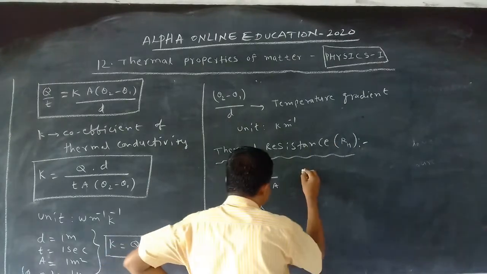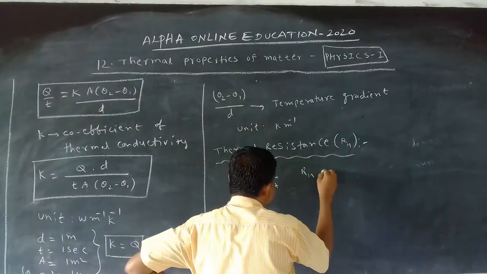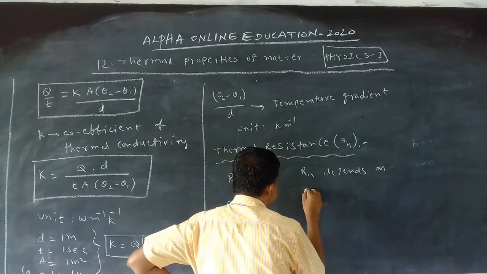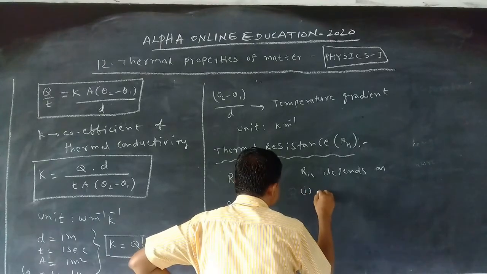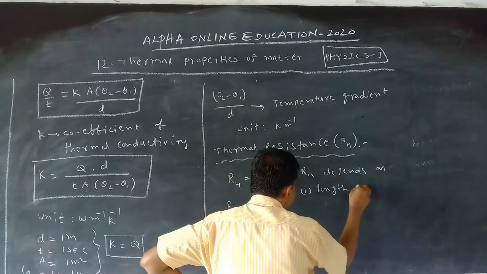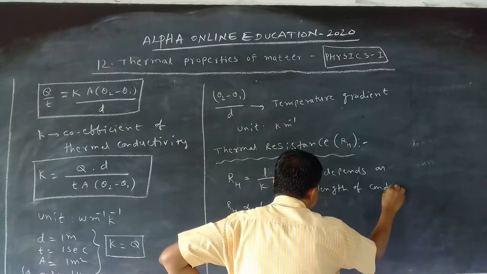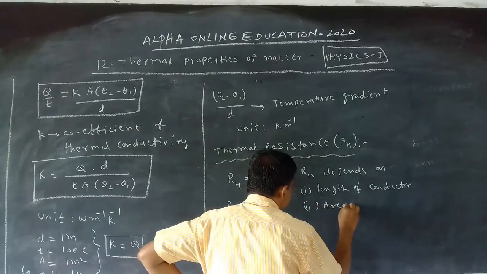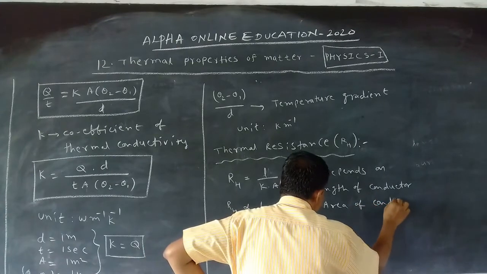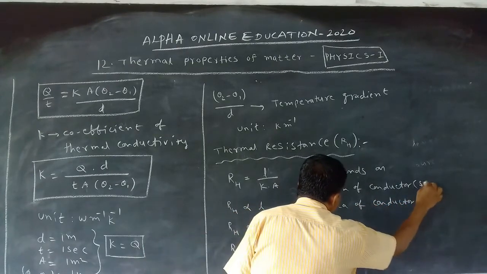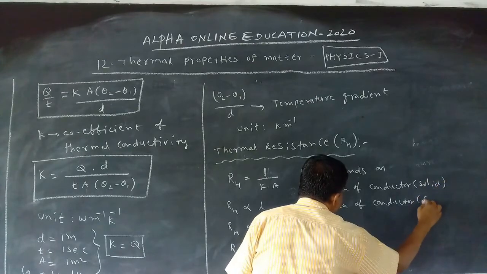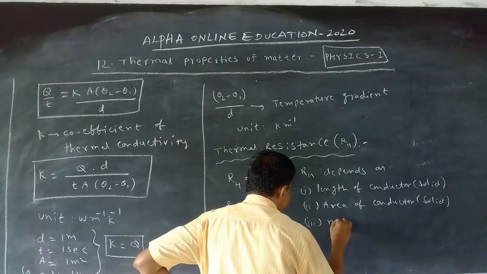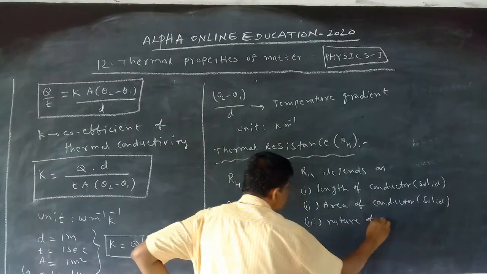So R_H depends on number 1, the length of the conductor; number 2, the area of the conductor or solid; and third, the nature of the conductor.